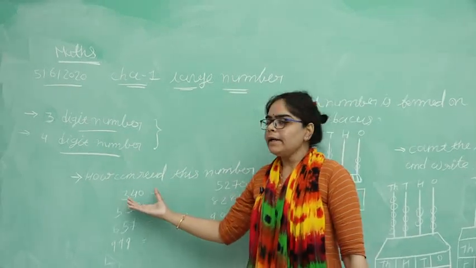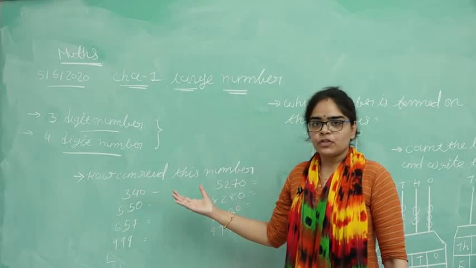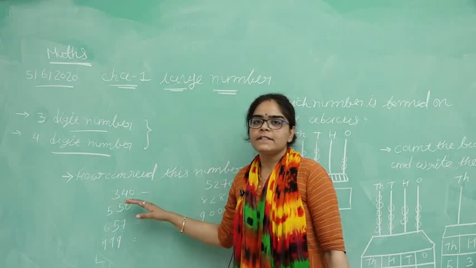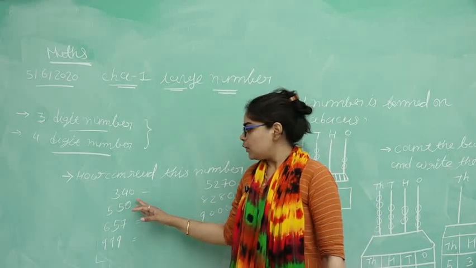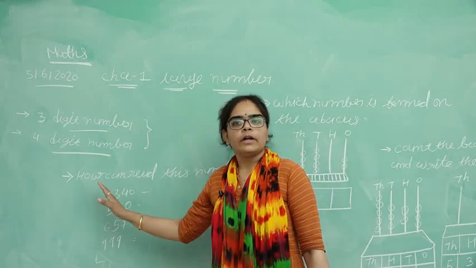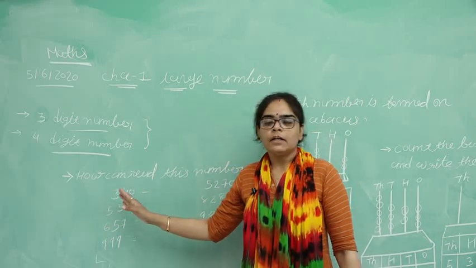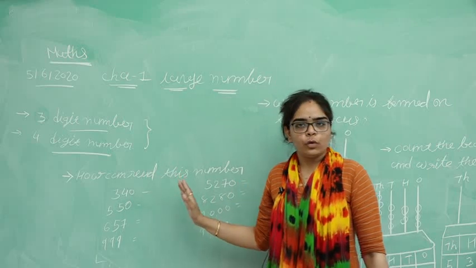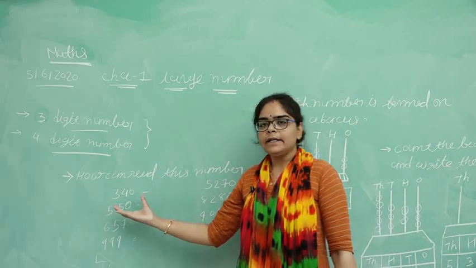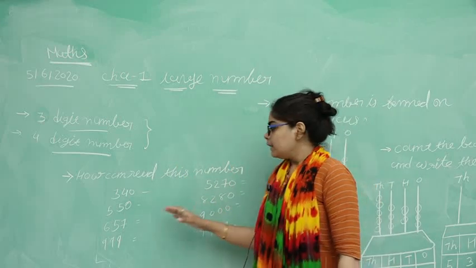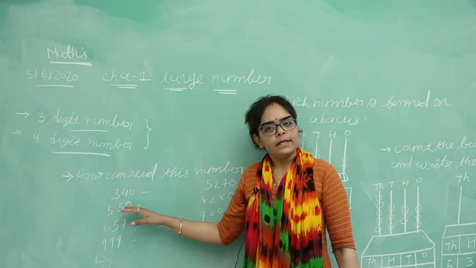Then how can we read this number? My question is, how can we read this number? 340. What is the place of 0? What is the place of 4? And what is the place of 3? The place of 3 is hundreds, then 4 tens and 0 ones. So how can we read this number? 340.